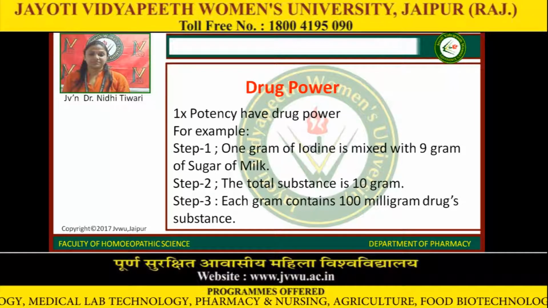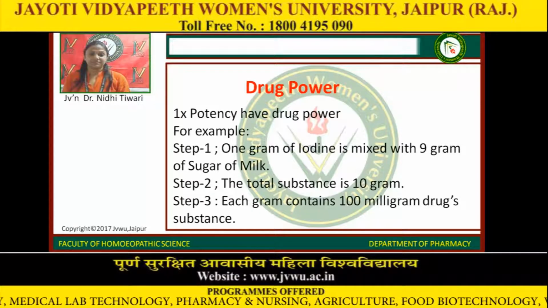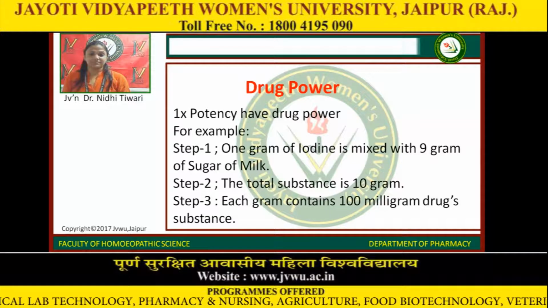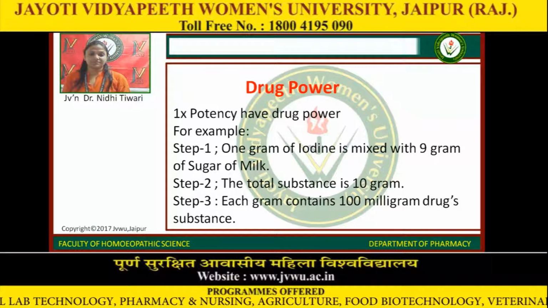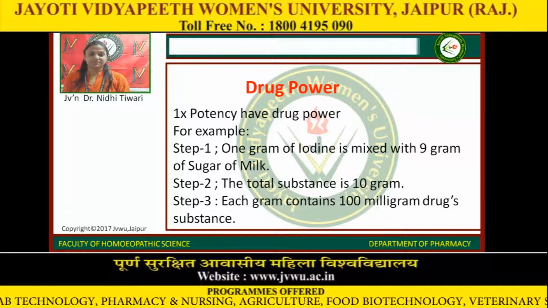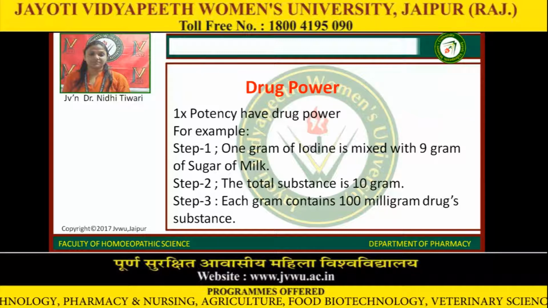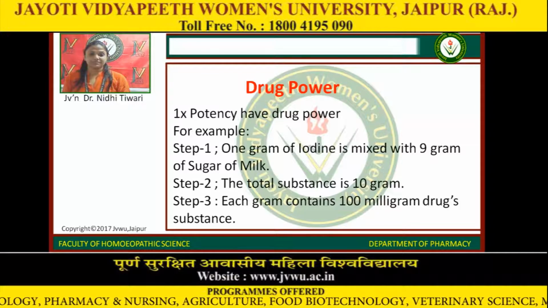Drug power: 1x potency has drug power. For example, step 1: 1 gram of iodine is mixed with 9 grams of sugar of milk. Step 2: the total substance is 10 grams. Step 3: each gram contains 100 milligrams of drug substance.